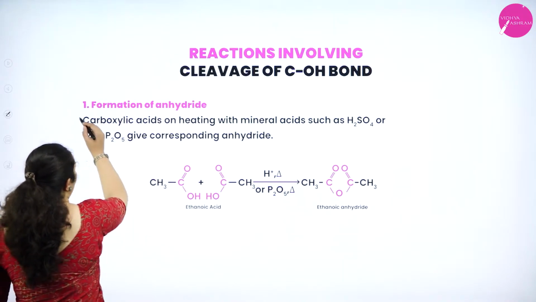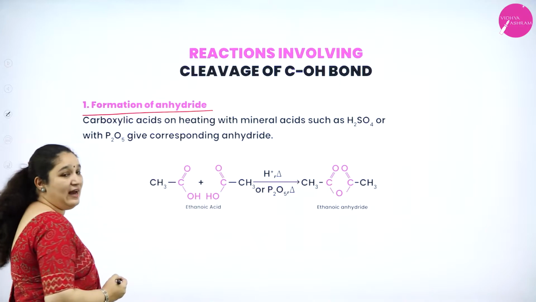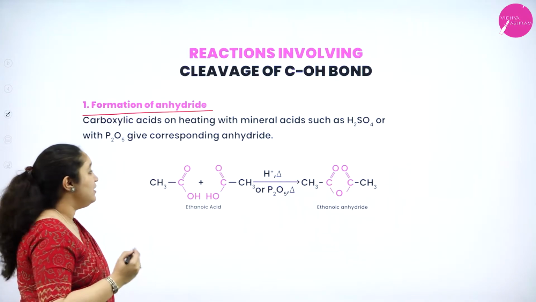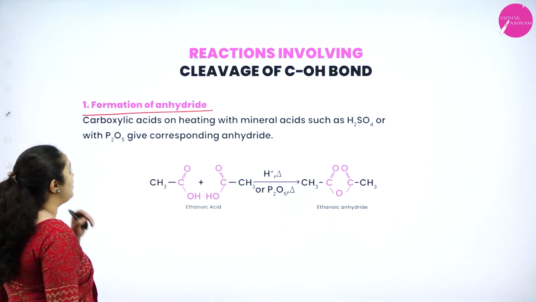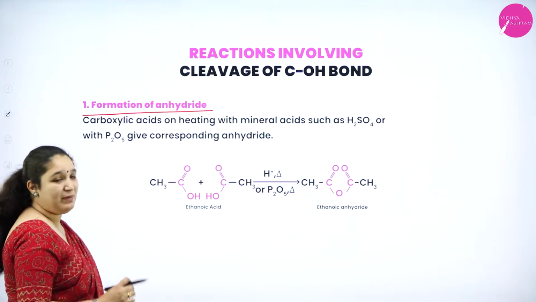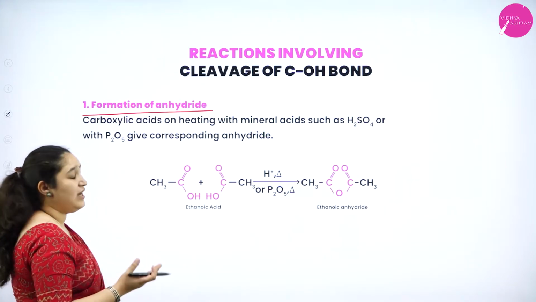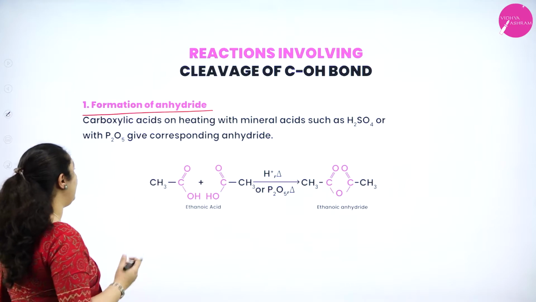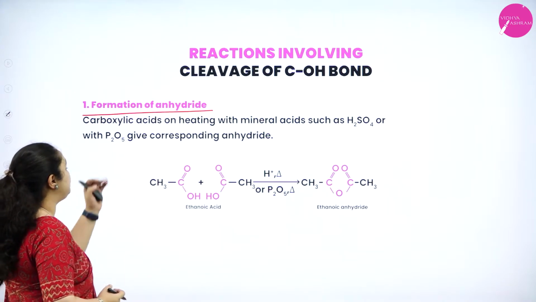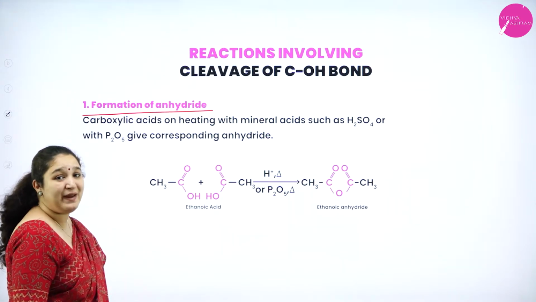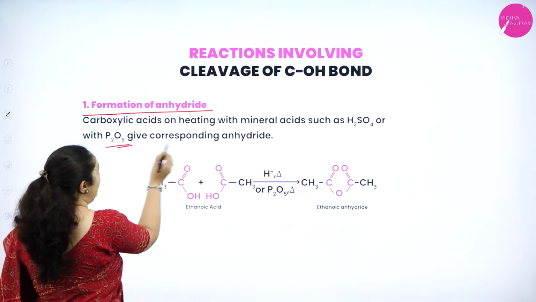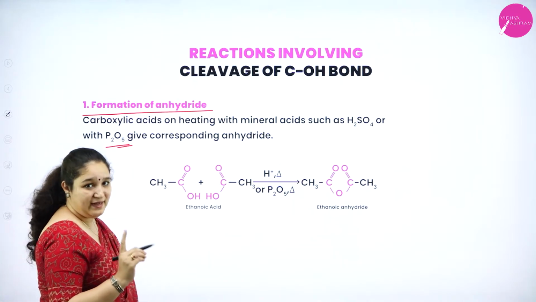First one is formation of an anhydride. So, what is happening here? Carboxylic acids on heating with mineral acids such as H2SO4, HCl or nitric acid we can take, with phosphorus pentoxide P2O5 gives the corresponding anhydride.